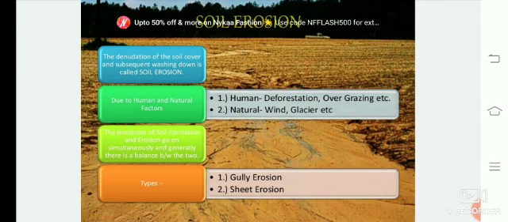This can be due to natural and human factors. The process of soil formation and erosion go on simultaneously, and generally there is a balance between the two. So if you see what are the human and natural factors, human factors are nothing but deforestation and overgrazing.